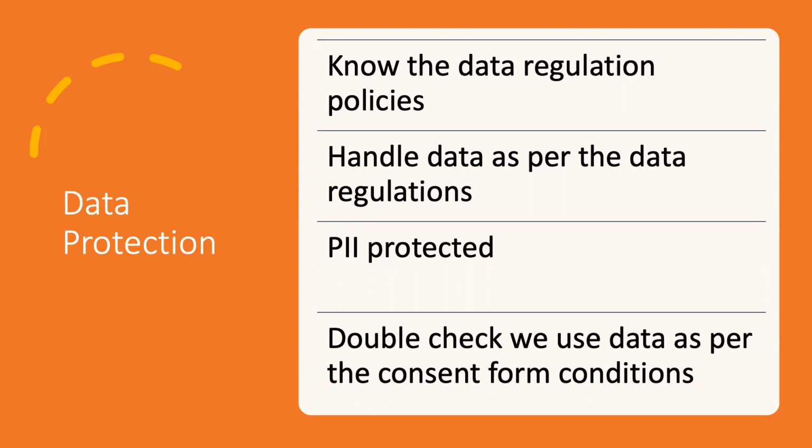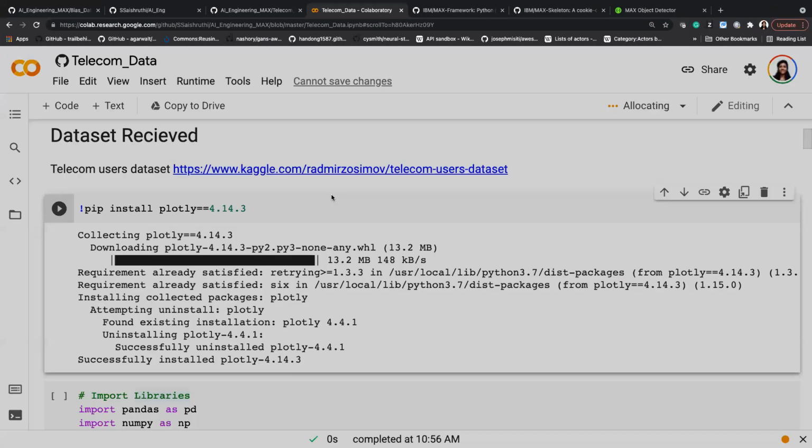So first we saw the business problem. We understood what we need. We understood the requirement of our client, and we know what the data has. We justified our approach, and then we completed our ethical design workshop, and we learned a few aspects of it, and now we saw the data protection part. So let's jump to the notebook. I know we are all excited about the demo aspect of it and want to learn more through the demo. So let's go to the notebook here.